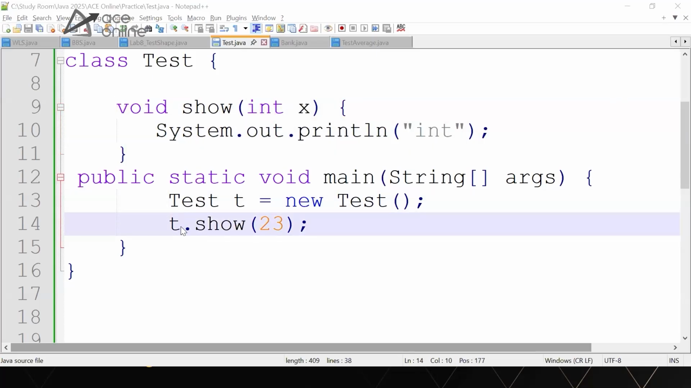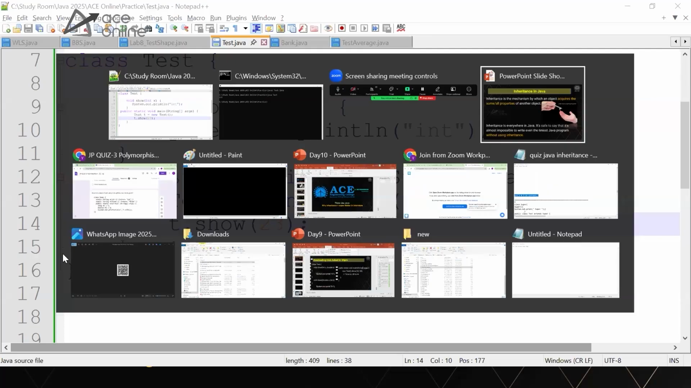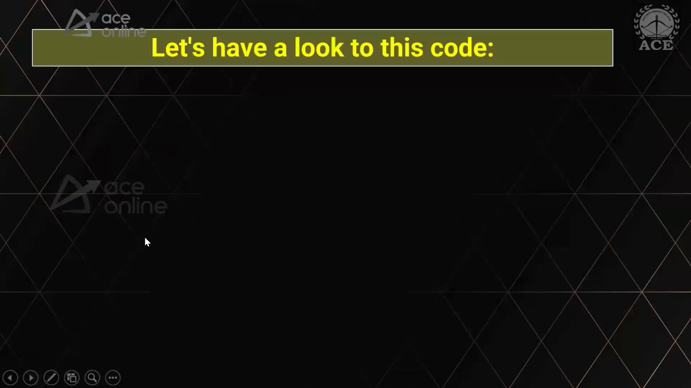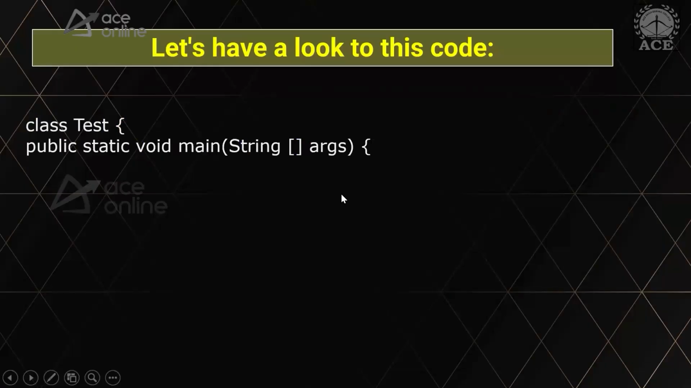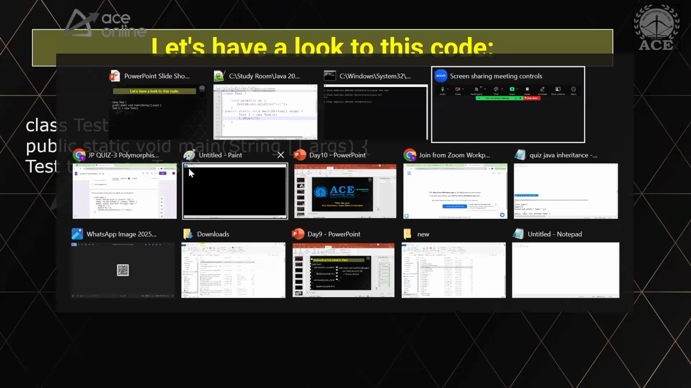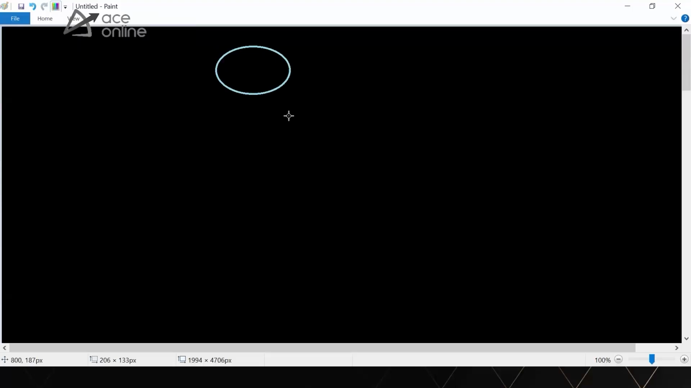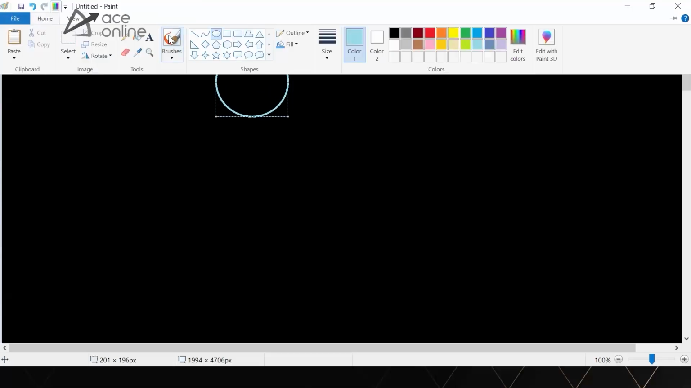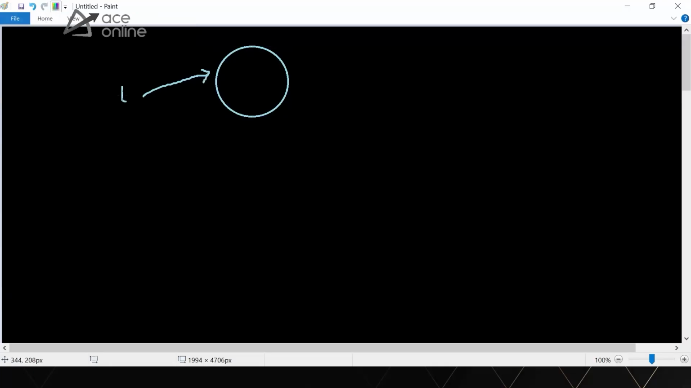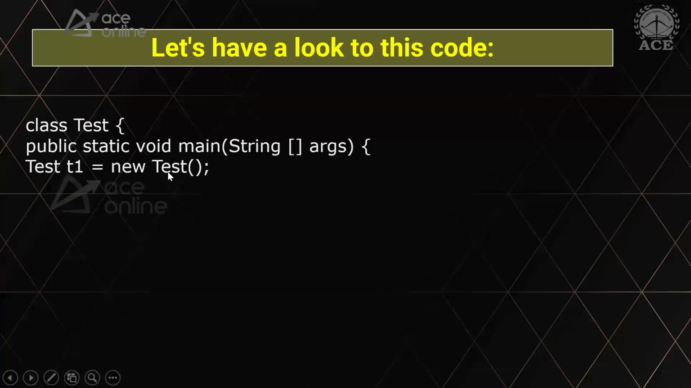Now look at this code and tell me how it is possible. A similar code I'm going to make. I will create a class called Test, public static void main, creating an object Test t1 is equal to new Test. You know that an object gets created with nothing inside it. Simply this line will create an object like this, with nothing inside because there are no fields. t1 will be referring to this object and will have some address.